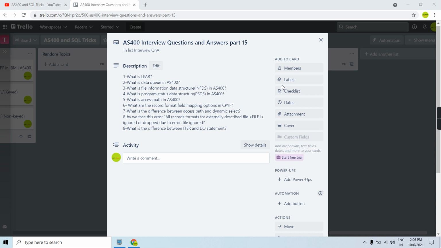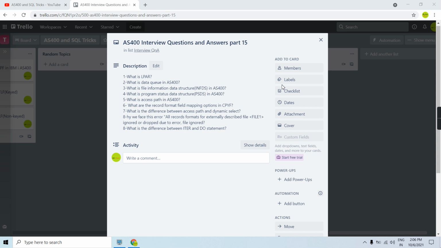And next question is, what is file information data structure in AS400? A file information data structure is a data structure which is associated with a file which is declared in the F specs in RPG. We can declare as many files in the RPG program as we want, and we can declare that many INFDS. Basically it gives me the file exceptions or errors, or the feedback information from the file as well. That's the purpose of file information data structure.